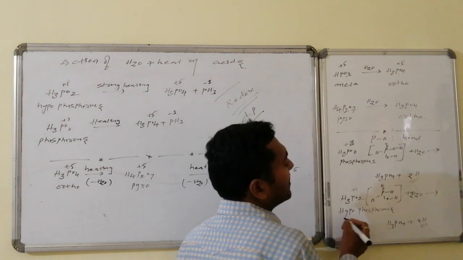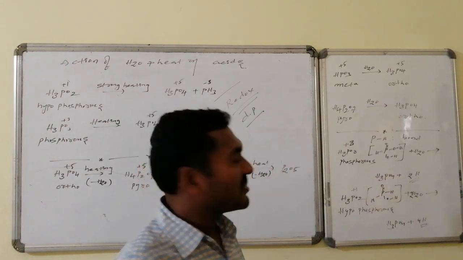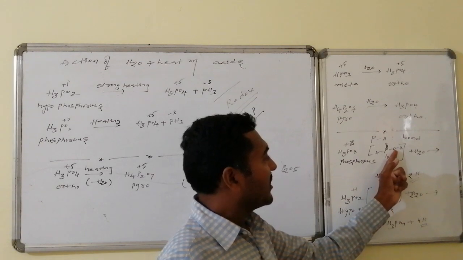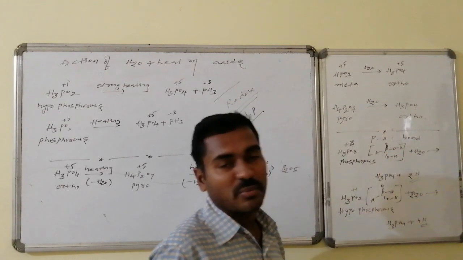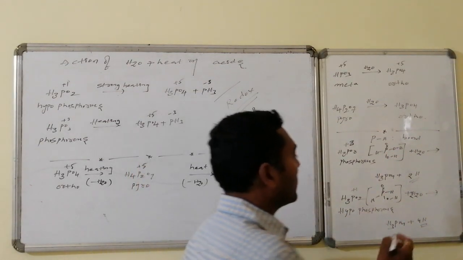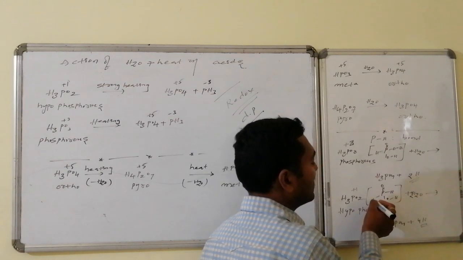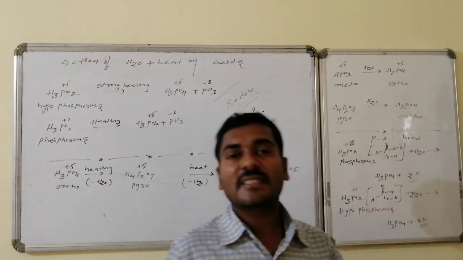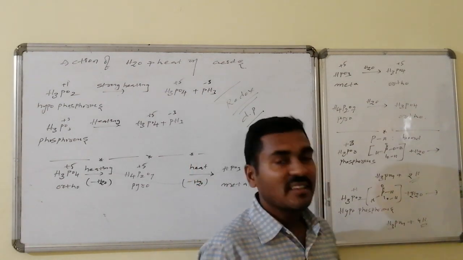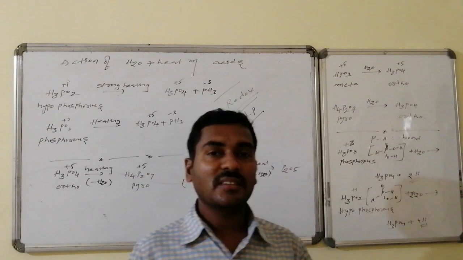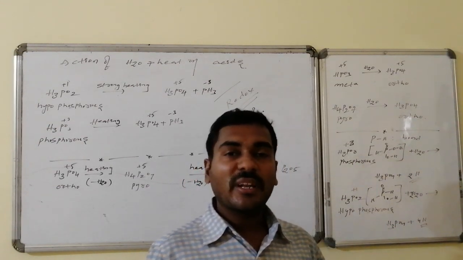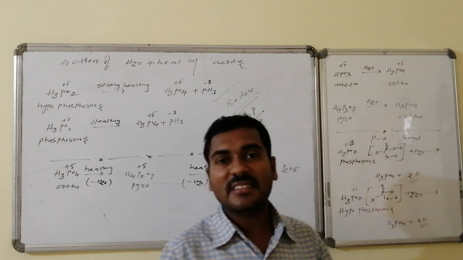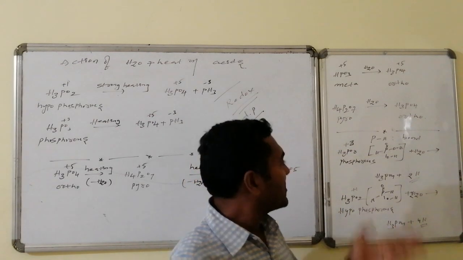Similarly, in case of hypophosphorus acid, hypo means what? Less by oxygen quantity. The structure will be like this here. Instead of oxygen, directly hydrogen is connected to the phosphorus. On reaction with water, this H is replaced by OH. This H, and water molecule's 2 H's, 4 H's will be liberated out, and it is acting as the strongest reducing agent. Similarly, pyrophosphoric acid, which is converted to pyrophosphorus acid, that also converts to phosphorus acid.